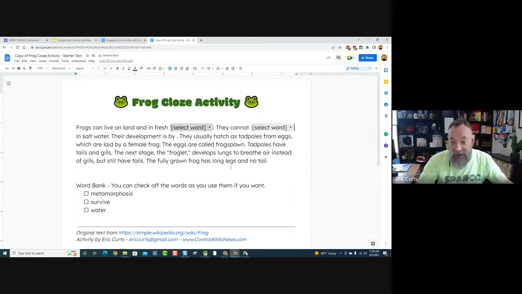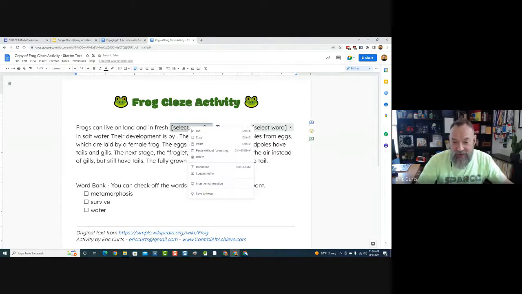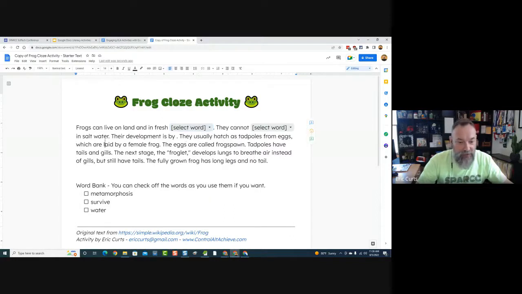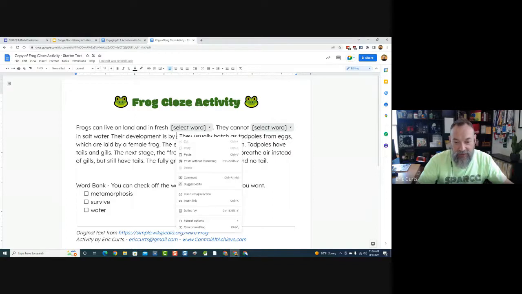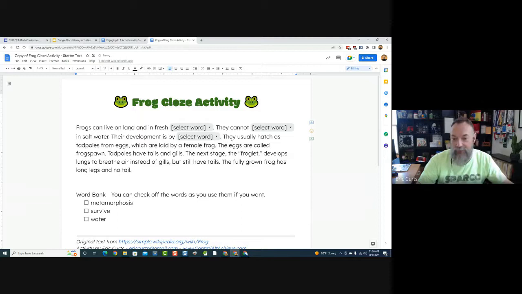Or you can just copy and paste it. You can just right click on it and say copy and go to here's where metamorphosis should be. And I can right click there and I can hit paste. You can just copy and paste the drop downs. So once you've done it once, it's really easy just to copy and paste it. And that's it. That's the idea.